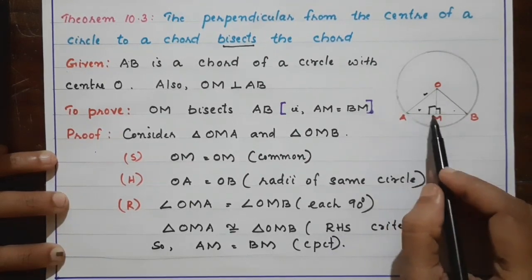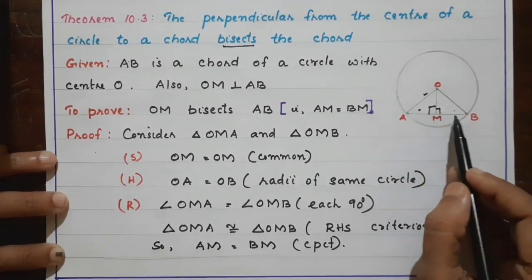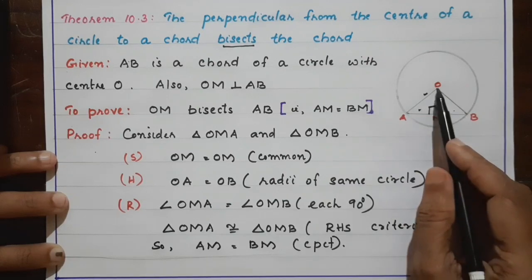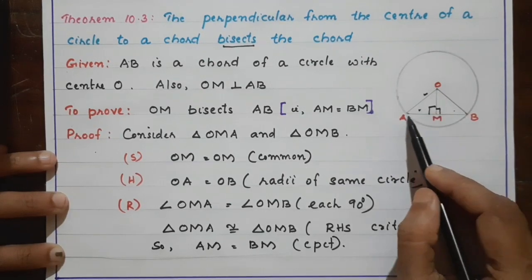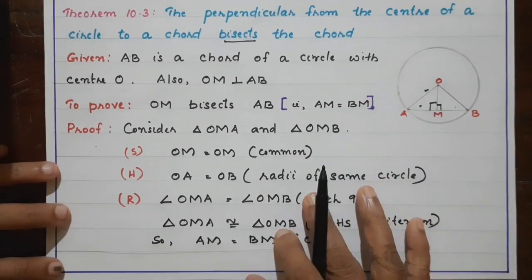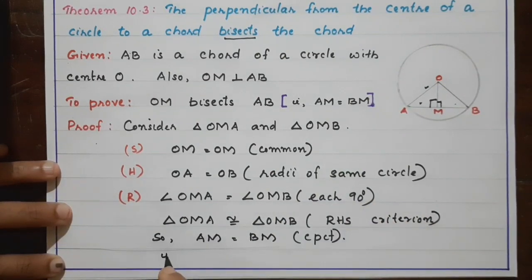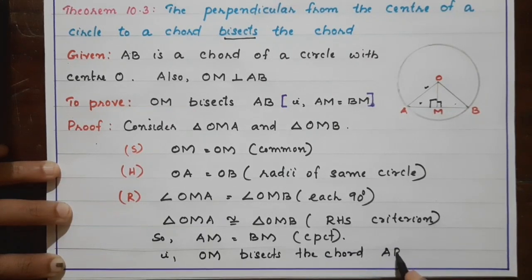And if AM is equal to BM, what does it mean? OM bisects AB. So we can say that OM, the perpendicular, bisects the chord AB.